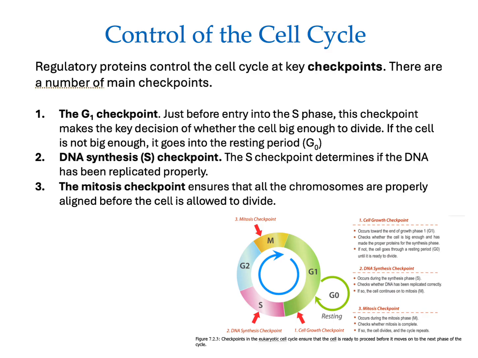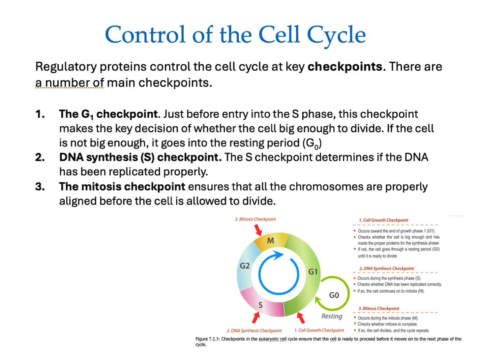Regulatory proteins control the cell cycle at key checkpoints. There are a number of main checkpoints. For instance, the G1 checkpoint occurs just before entry into the S phase, a synthesis phase. This checkpoint makes the key decision of whether the cell is big enough to divide. If the cell is not big enough, it goes into the resting period G0. Okay, so you remember that G1 is a synthesis period of molecules. So maybe the molecules needed to move on have not been synthesized sufficiently.